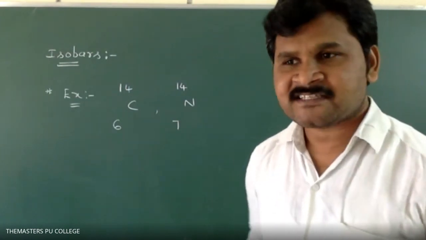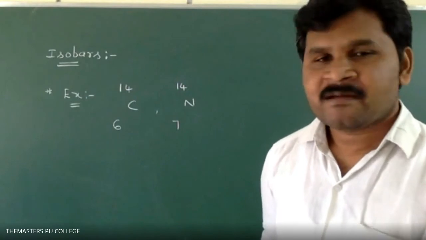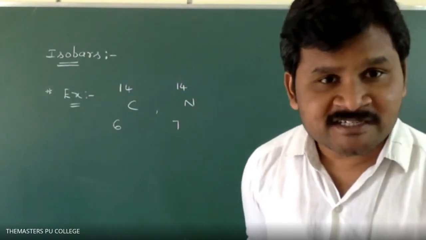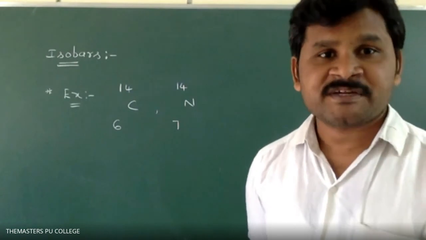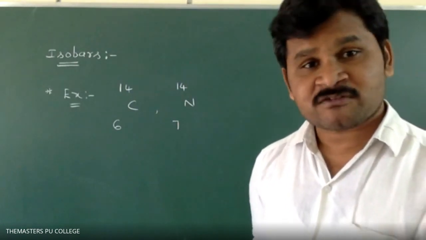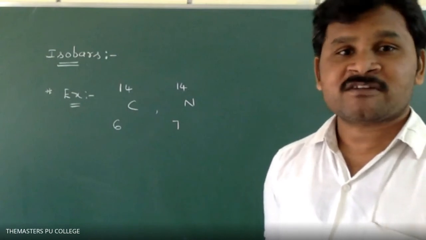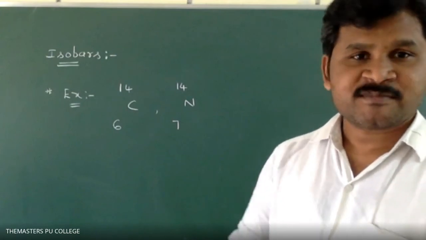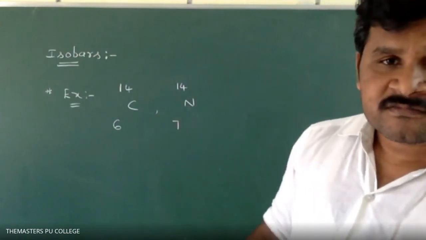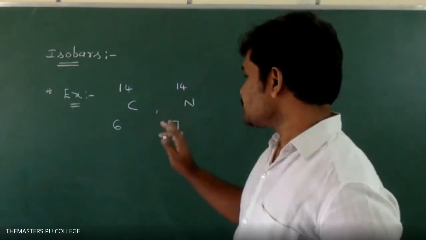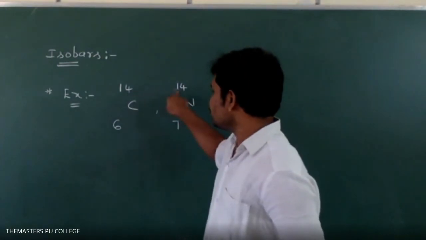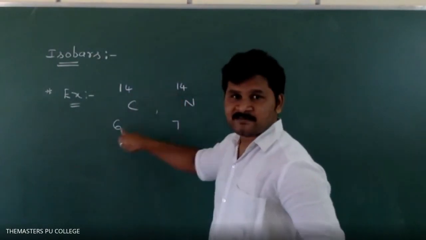In higher classes you will get NMR spectroscopy, mass spectroscopy, UV spectroscopy, IR spectroscopy, photoacoustic spectroscopy, photochemical spectroscopy. Different spectroscopic methods we have. C14 with atomic number 6 and N14 with atomic number 7: the mass numbers are the same, atomic numbers are different.